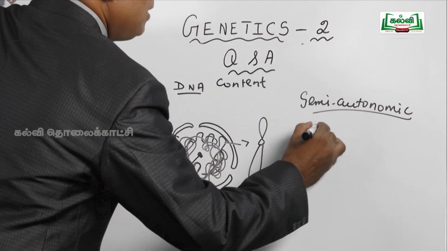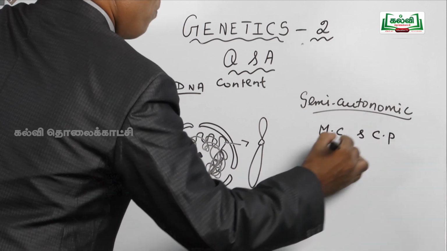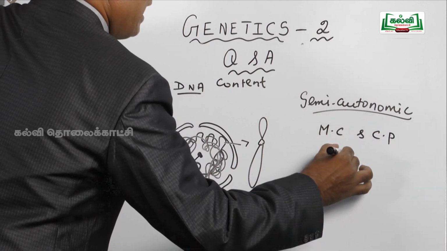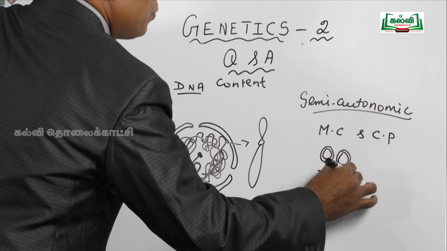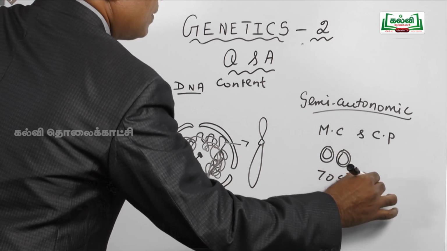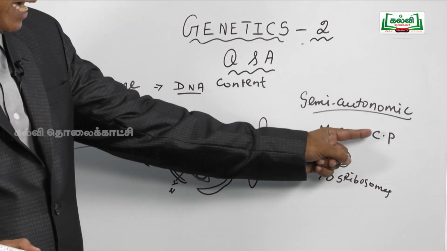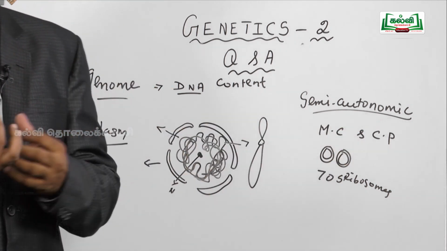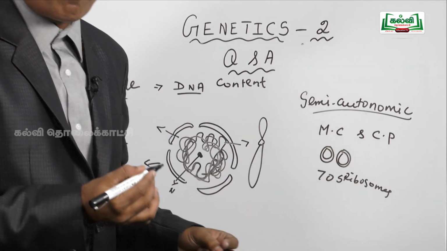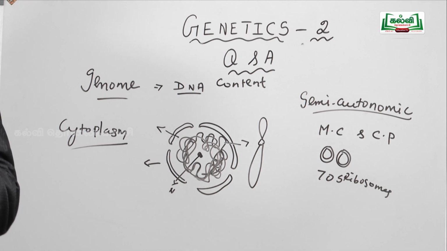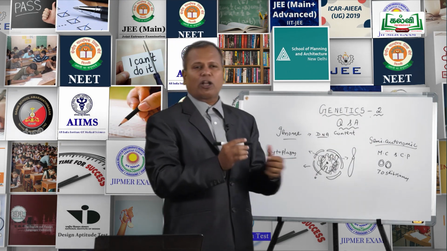Semi-autonomic bodies means mitochondria as well as chloroplastids possess circular DNA plus 70S ribosomes. With the help of this circular DNA, mitochondria as well as chloroplastids control themselves. With the help of ribosomes, they produce their own proteins, protein synthesis. So these two are known as the semi-autonomic bodies.